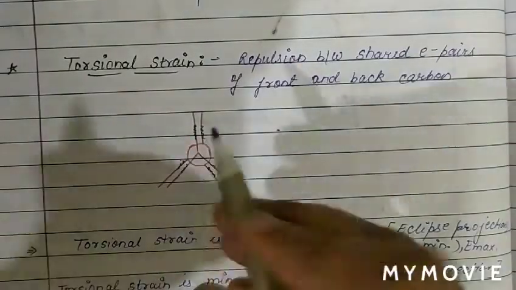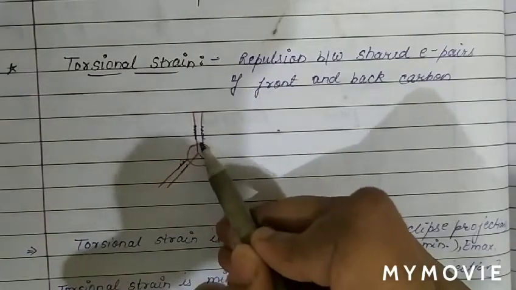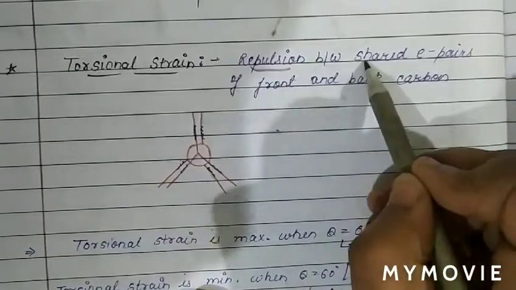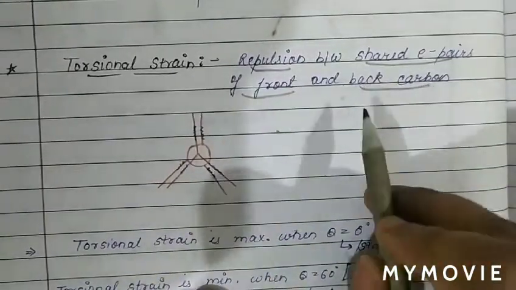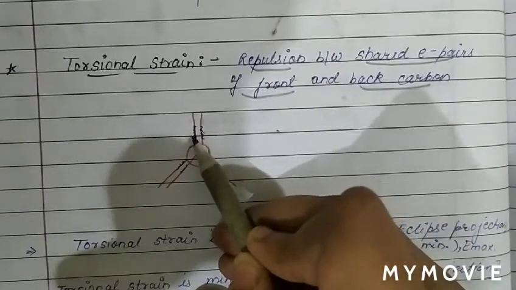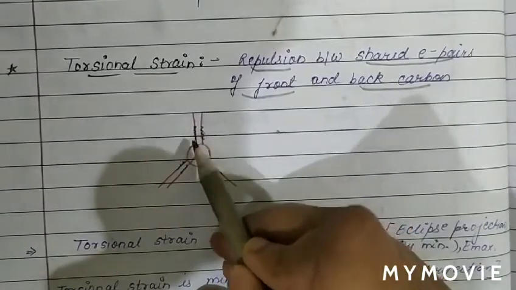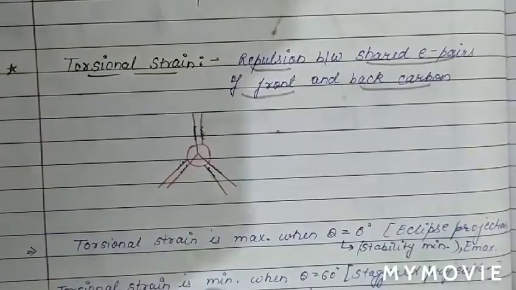As the bonds have bonded pairs of electrons, there is repulsion between the shared electron pairs of the front carbon and rear carbon. This repulsion between the shared pairs of the front carbon and rear carbon we call torsional strain.